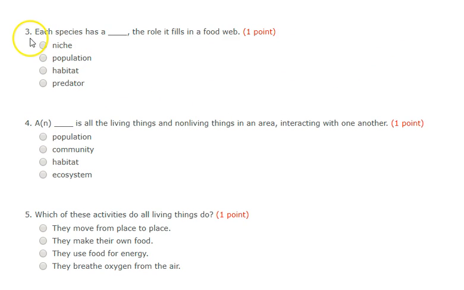Number 3. Each species has a what? The role it fills in a food web. Each species has a what, which is the role it fills in a food web. Is it a niche, population, habitat, or predator?